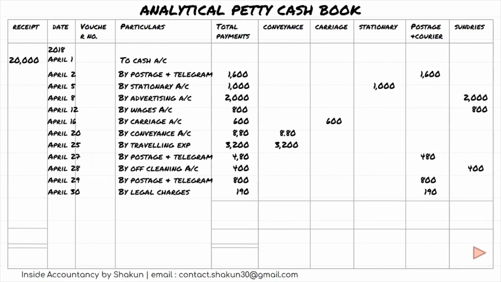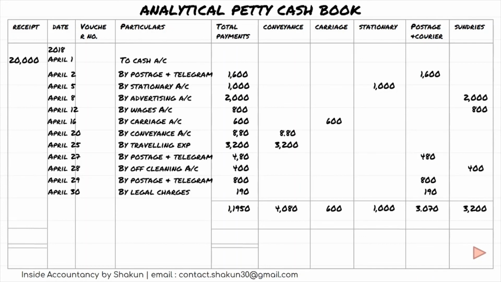So after we put all the payments, after we write to cash, the amount received, and we make all the payments, the next step would be we will find out the total of all these columns starting from total payments. So we find out the total payments are these. Under conveyance also we'll write the amount, then carriage, stationery total, postage and courier total, and sundries total. So we'll find out the total under all these columns.